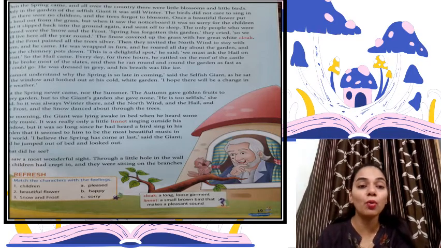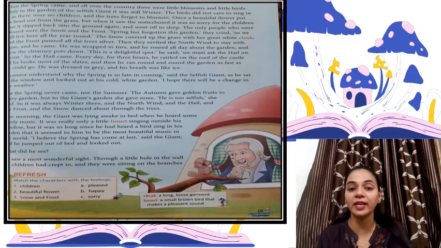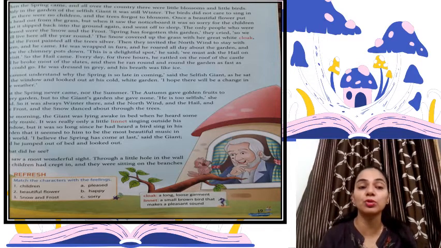It was really only a little linnet. Now, what is a linnet? A linnet is a small brown bird that makes a pleasant sound, as you can see in the picture. So it is a linnet which makes a beautiful sound. So he heard the music from that bird.